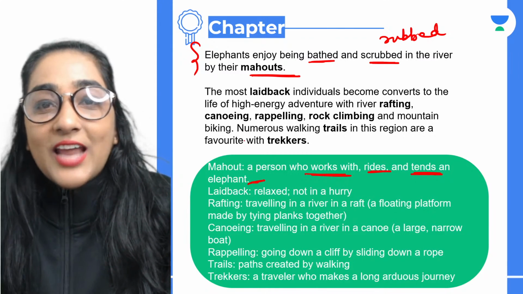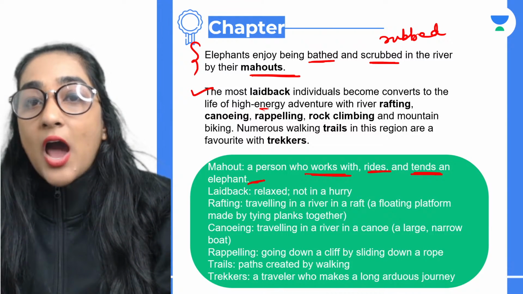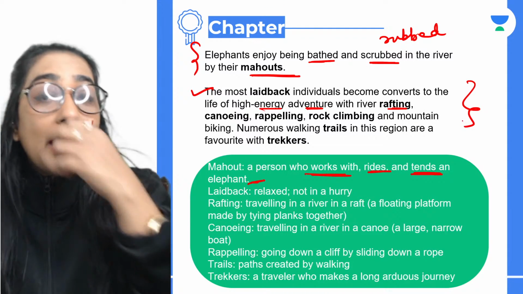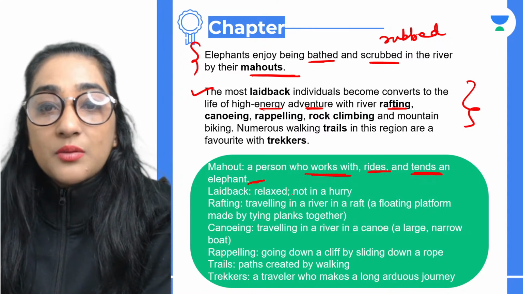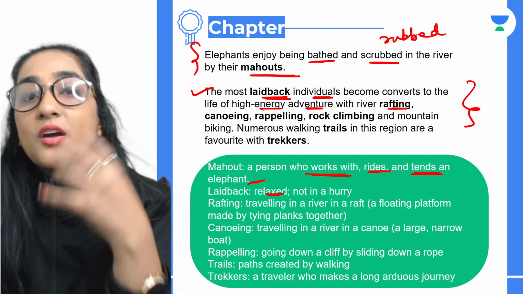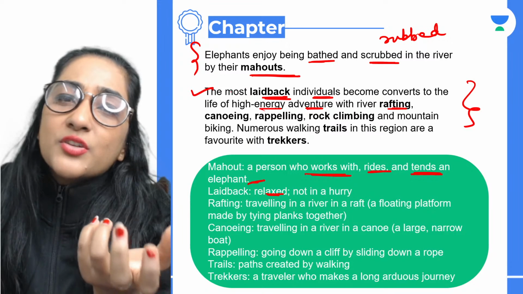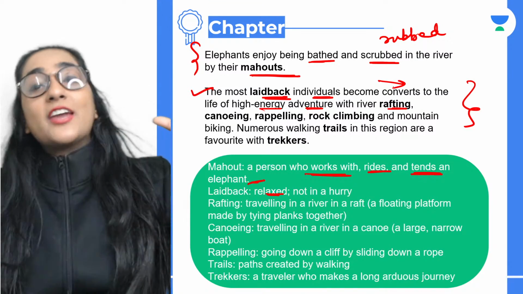All right. So now the most laid back individuals become converts to the life of a high energy adventure with river rafting. Now here we come to know about the activities that are possible in Coorg. Laid back basically means relaxed. So the most relaxed individuals, who are not in a hurry, get converted to the life of high energy adventure.